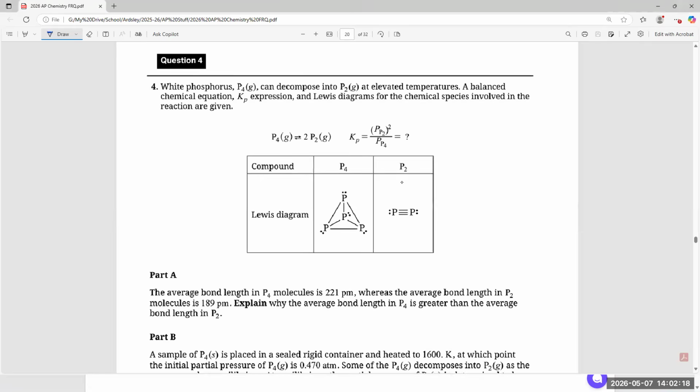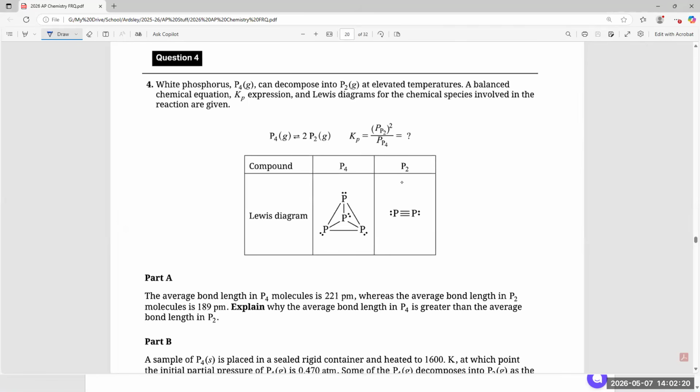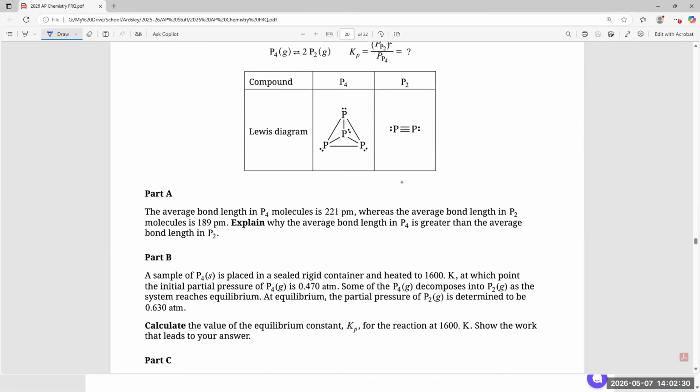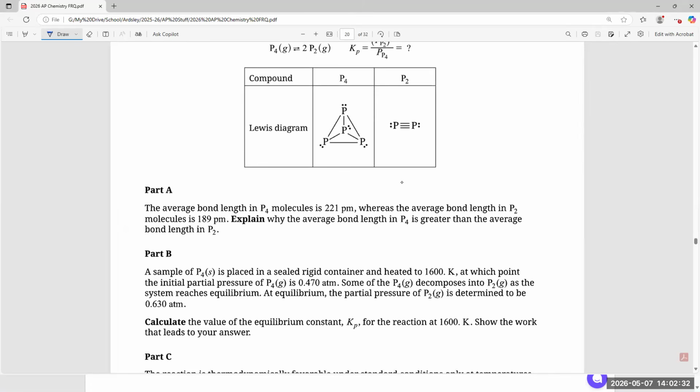White phosphorus P4 can decompose into P2 at elevated temperatures. A balanced chemical equation, Kp expression, and Lewis diagram for the chemical species involved in the reaction are given. Part A. The average bond length in a P4 molecule is 221 picometers, whereas the average bond length in a P2 molecule is 189 picometers. Explain why the average bond length in P4 is greater than the average bond length in P2. All right, let's go solve this.